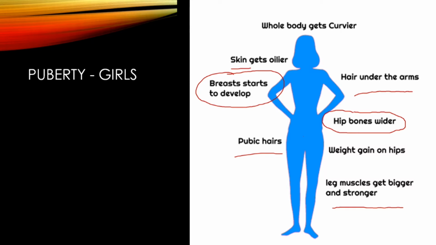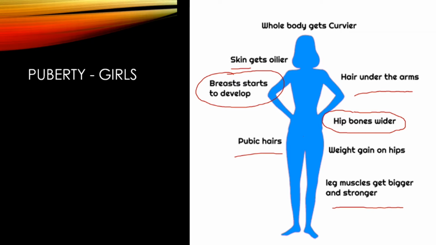Girls have puberty before boys, normally a few years earlier than boys, and they will be constantly producing egg cells once a month until they hit menopause, which is maybe around the mid-50s, when they stop producing egg cells. So that's girls then.